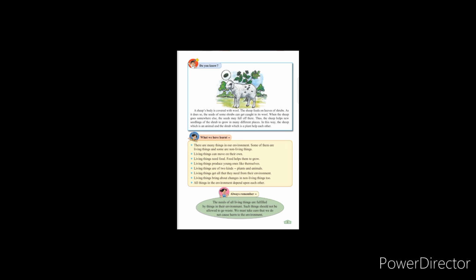Now we are going to see what we have learned. There are many things in our environment. Some of them are living things and some are non living things. Living things can move on their own. Living things need food. Food helps them to grow. Living things produce young ones like themselves. Living things are of two kinds, plants and animals. Living things get all that they need from their environment. Living things bring about changes in non living things too. All things in the environment depend upon each other.